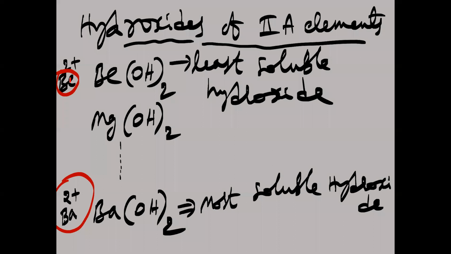For Be2+, lattice enthalpy is greater and hydration enthalpy is also greater. And the Ba2+ ion has a larger size, so both hydration enthalpy and lattice enthalpy will be less.